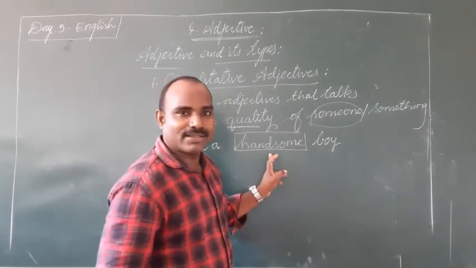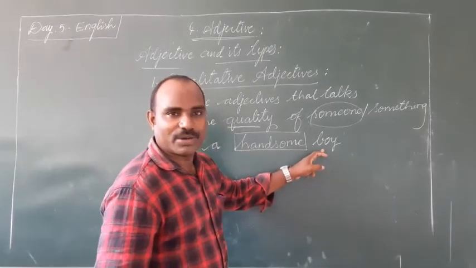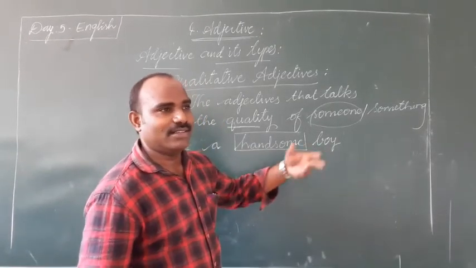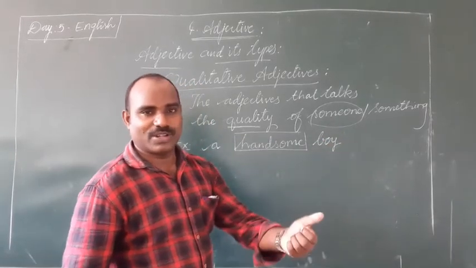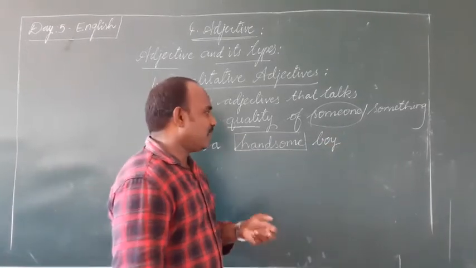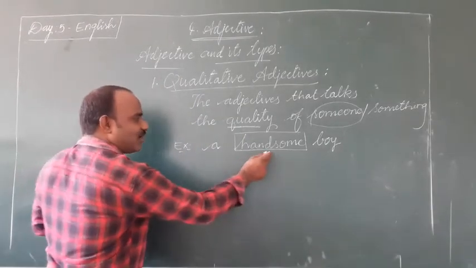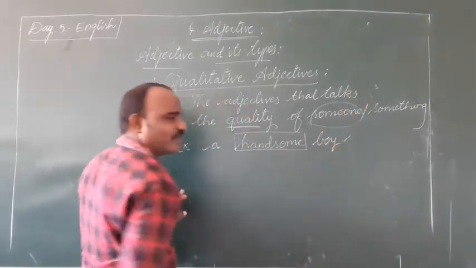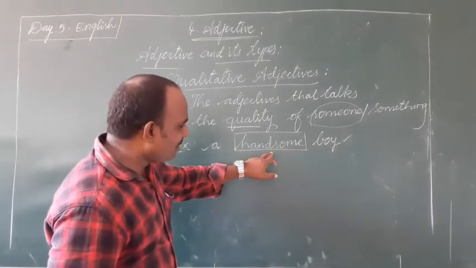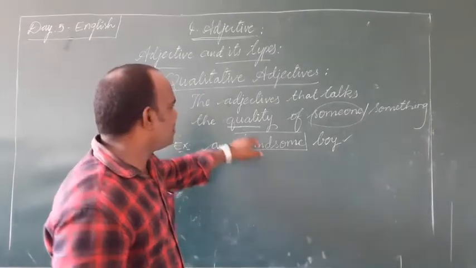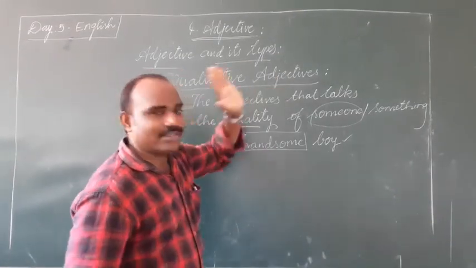This talks the quality of boy here. What kind of boy he is? He's a handsome boy, a short boy, a tall boy, a round boy, an ugly boy like him. See, this talks about the noun boy. So, then here this word handsome can be considered as qualitative adjective.